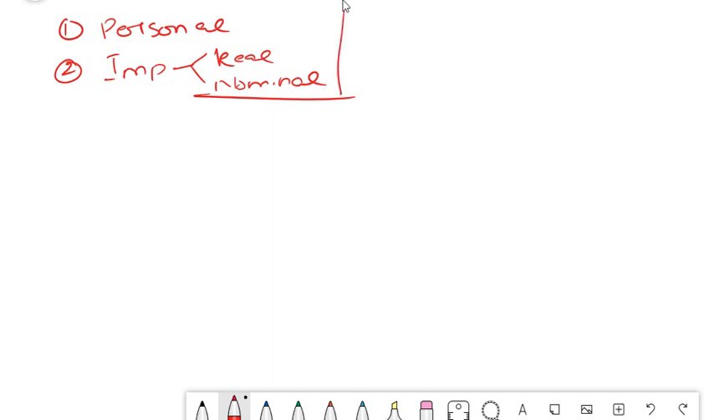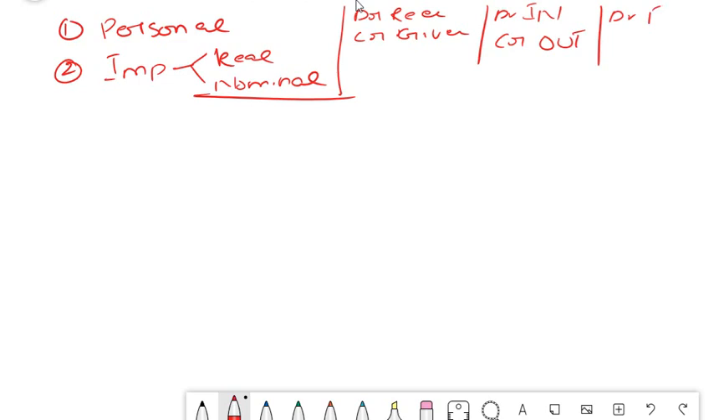You just remember the rules for all of this. For personal account, it is debit the receiver, credit the giver. For real account, it is debit what comes in, credit what goes out. For your nominal account, debit expenses, credit income. Any journal entry will be covering only in these three accounts, in these three rules.